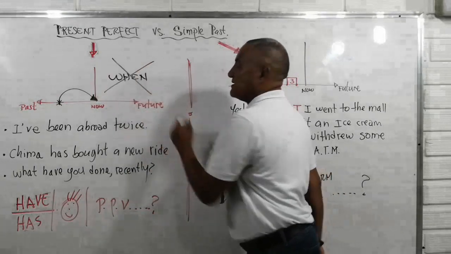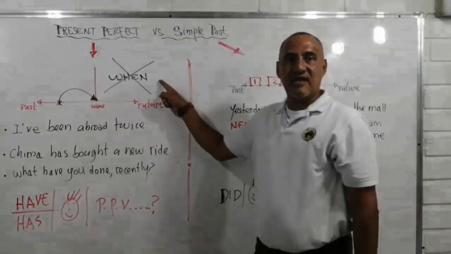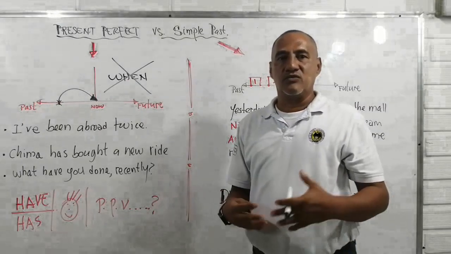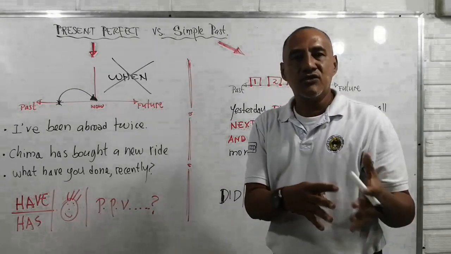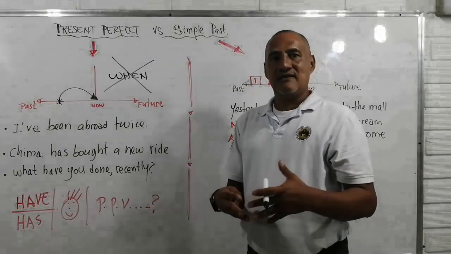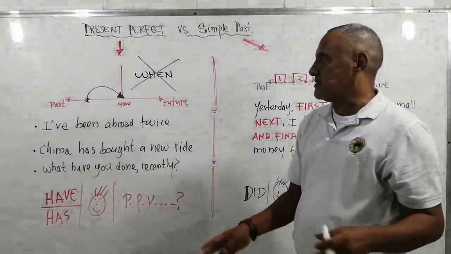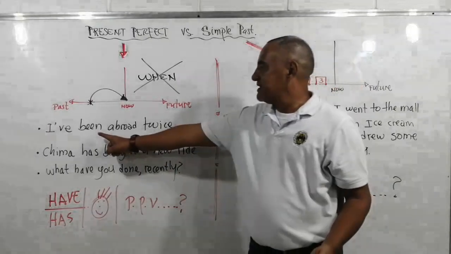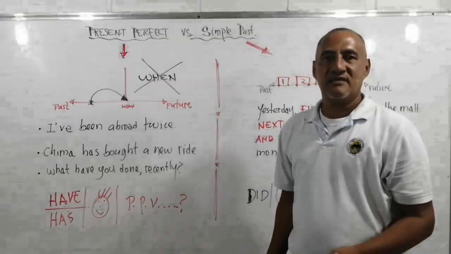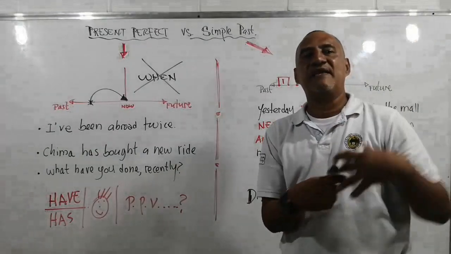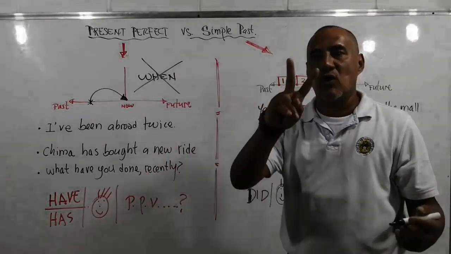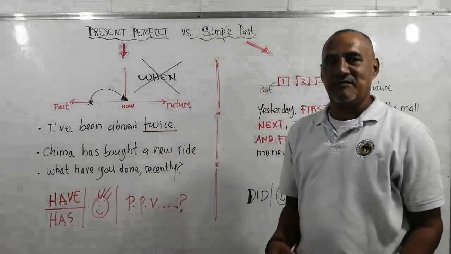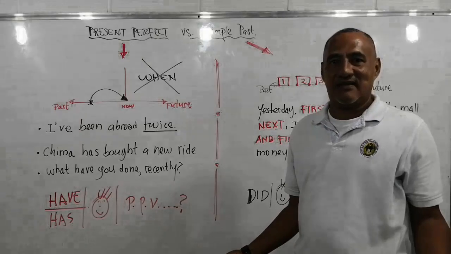So this kind of WH word is not used in English because we do not know when the action happened exactly. All right. Then look at the example that I have just set up. I've been abroad twice. I've been abroad, so I have visited another country twice. I said here twice, dos veces, but you don't know when I did it exactly.